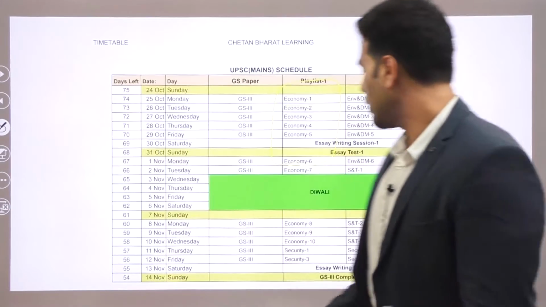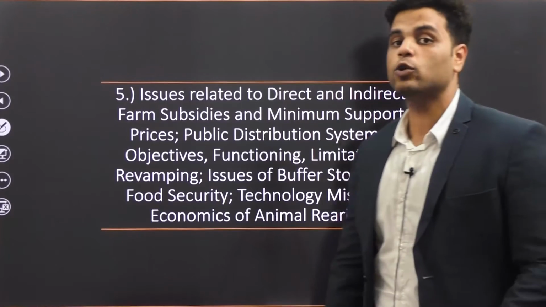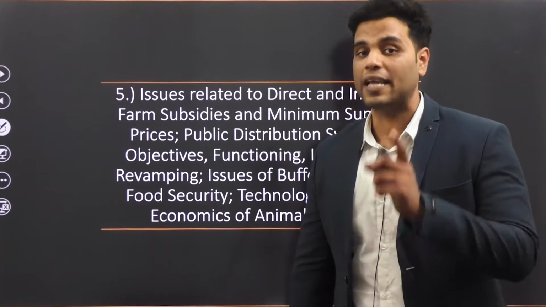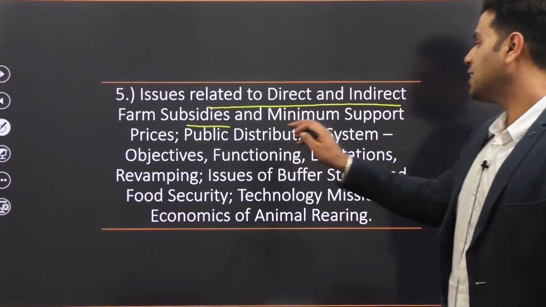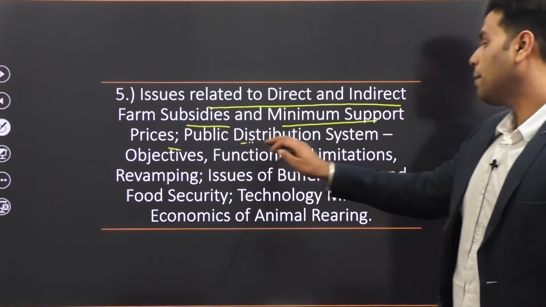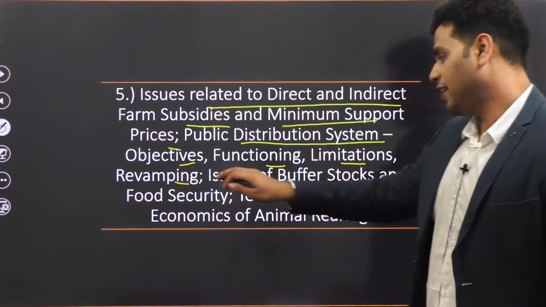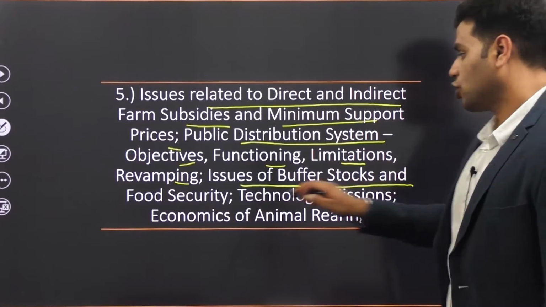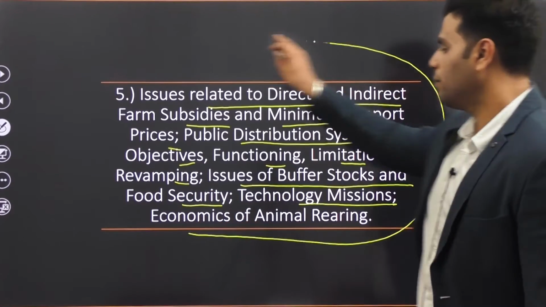Now today we are going to start with economics lecture 7, and the topic that we are going to cover from your syllabus of economics is issues related to direct and indirect farm subsidies and minimum support prices, public distribution system, objectives, functioning, limitations, revamping, issues of buffer stock and food security, technology missions, and economics of animal rearing.